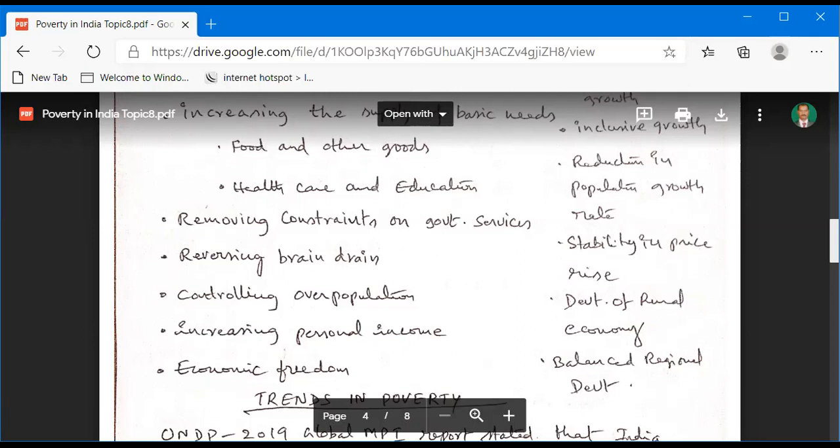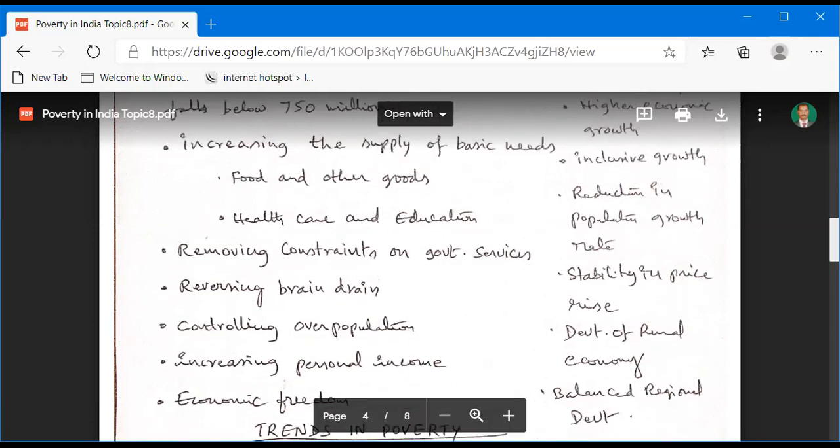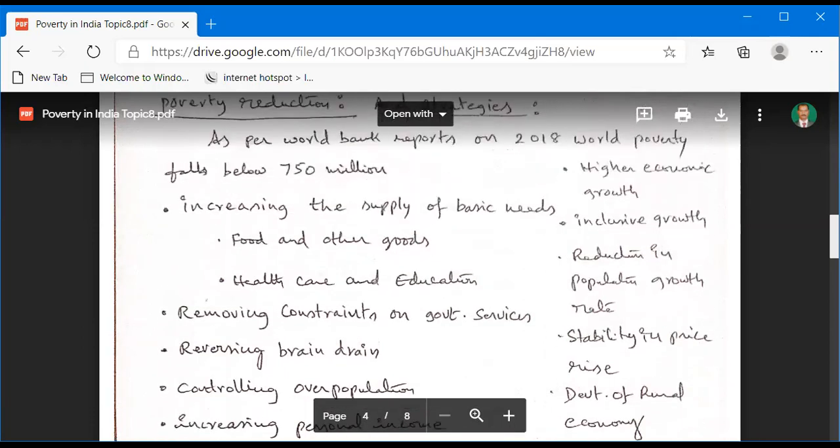So you have economic freedom, you have earned more money, and that also leads to eradicating poverty. And some other general reasons for eradicating poverty are shown in the PPT on the right corner.